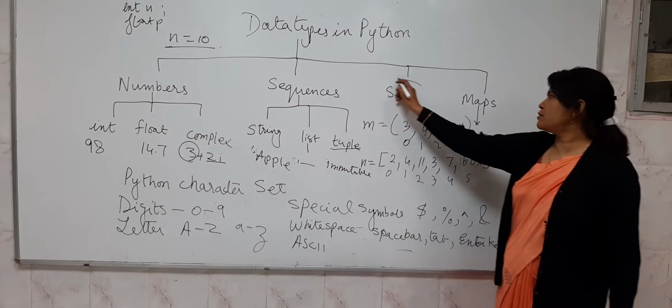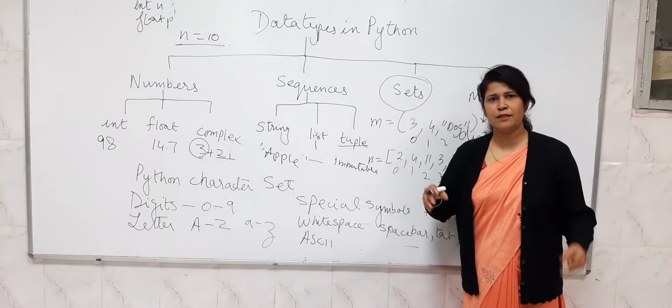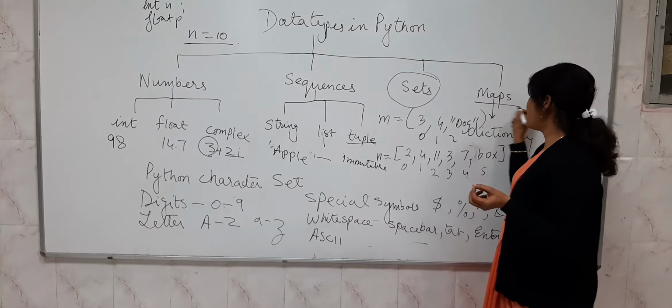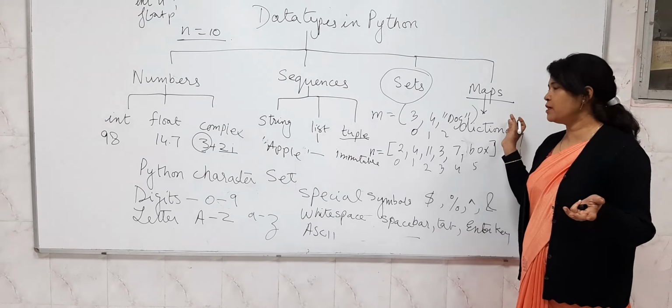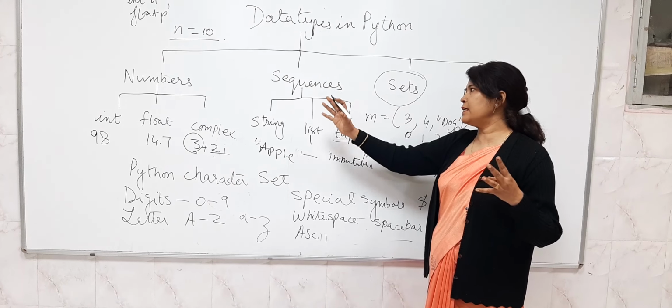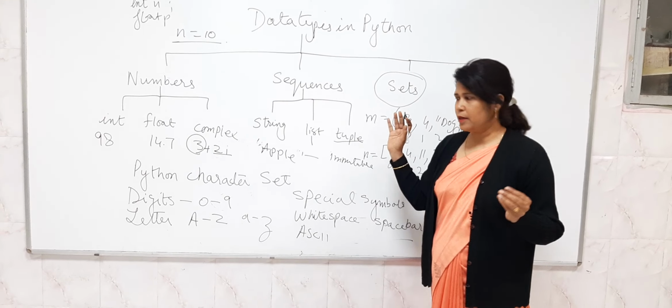Then sets: you must have studied sets in lower classes in math, a collection of data. These are called sets. Then we have maps and dictionary, which have many functions. This is not covered in your syllabus. I will take some more data types in detail later.